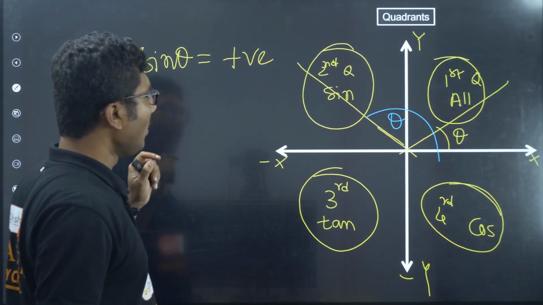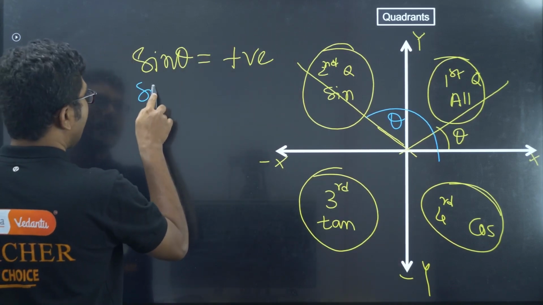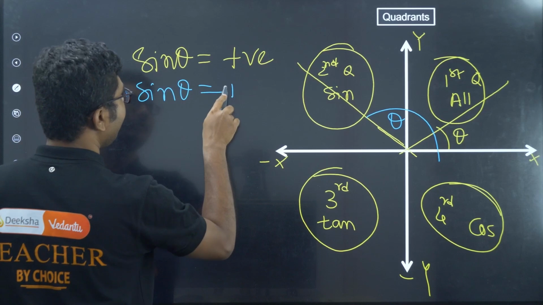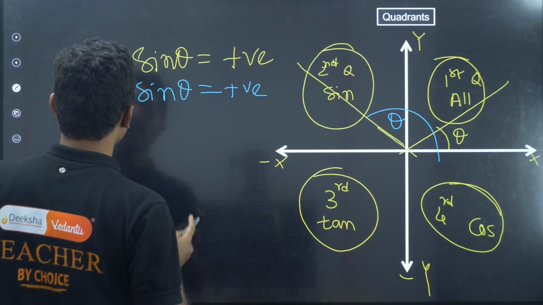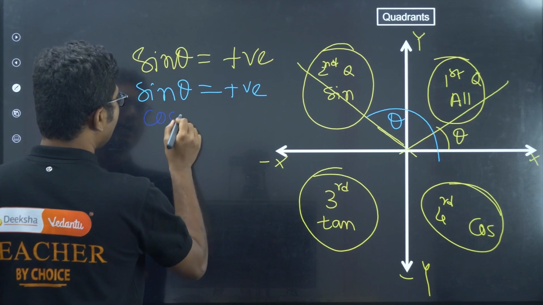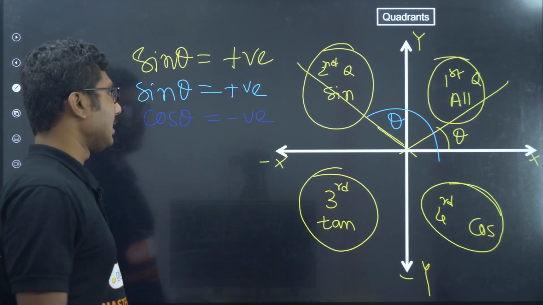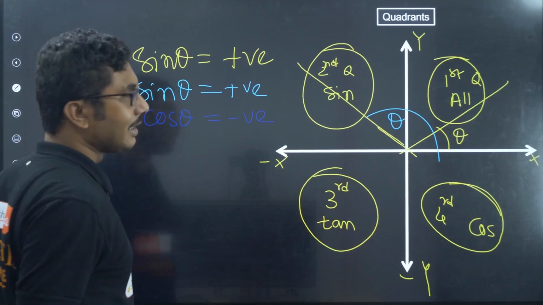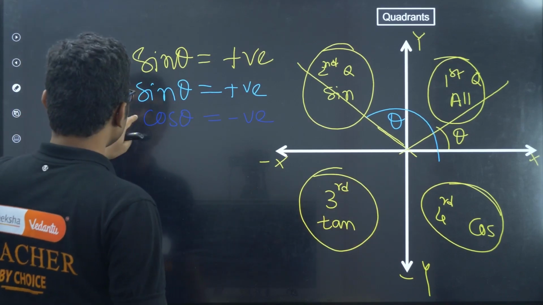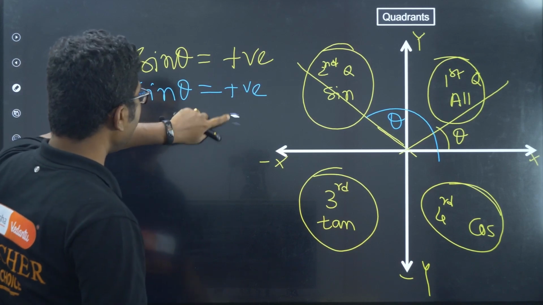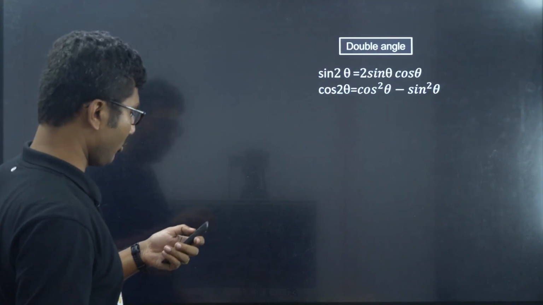Okay. Now if you measure it, what will happen? Sin theta will be positive and everything else will be negative. So cos theta will be negative, tan theta will be negative, every inverse will be negative except cosec. So when you are in the second quadrant, only sin theta will be positive.